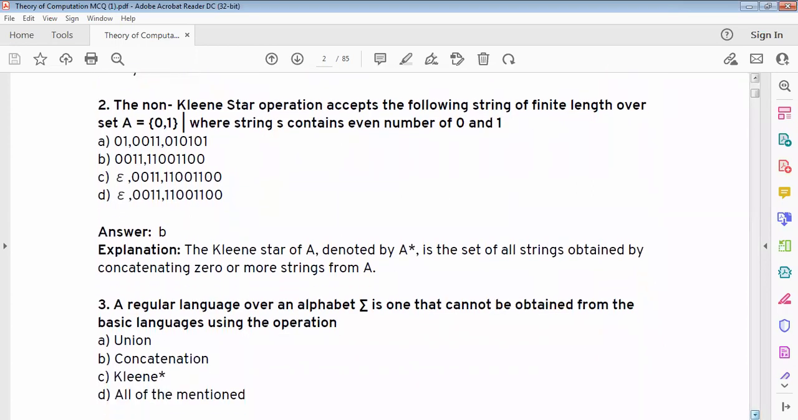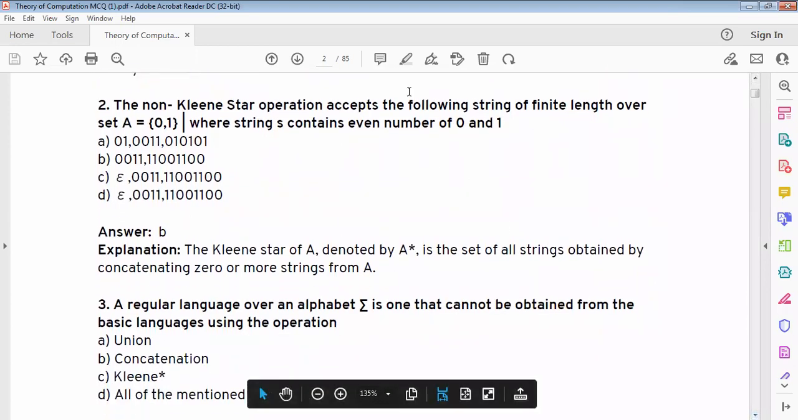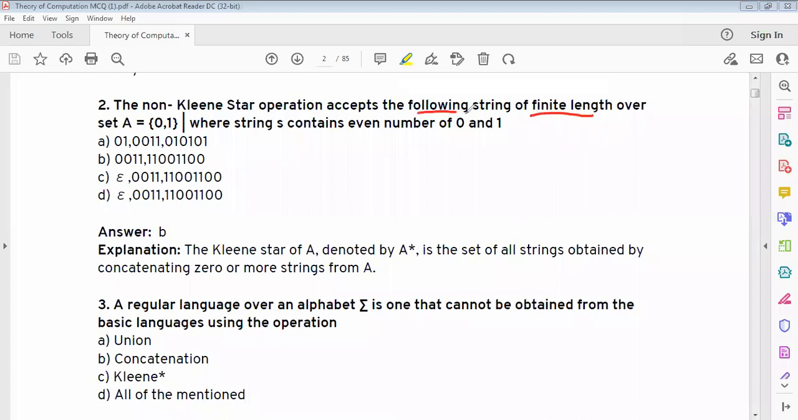Second question. The Kleene star operation accepts the following strings of finite length over set A = {0, 1}, where string S contains an even number of zeros and 1s. This is the Kleene star operation.